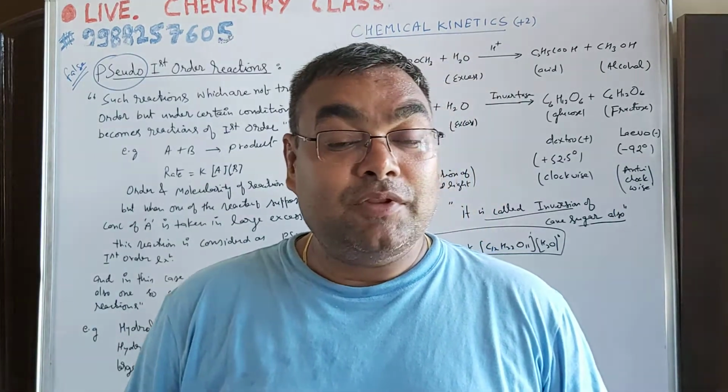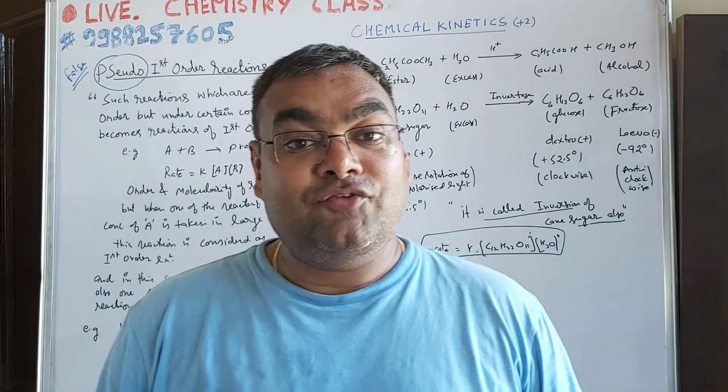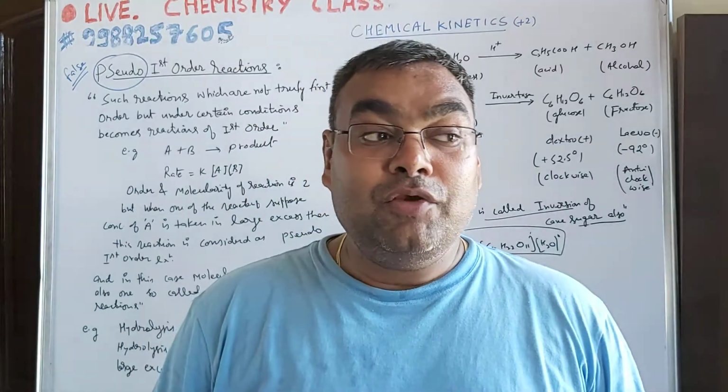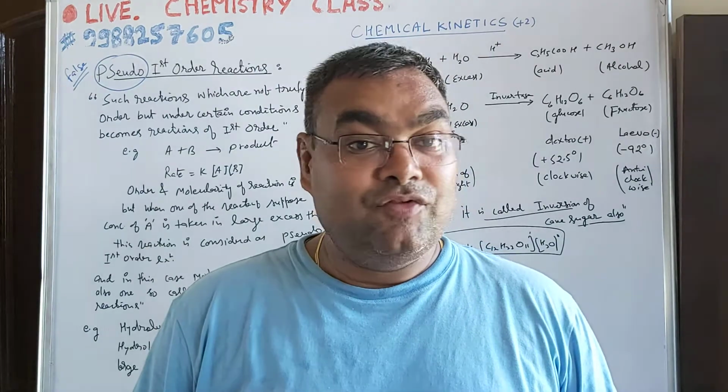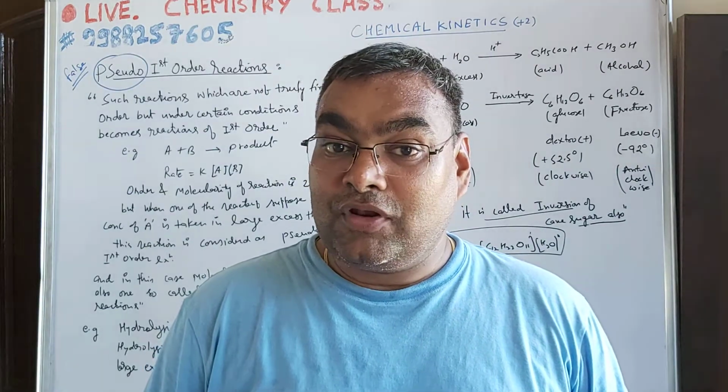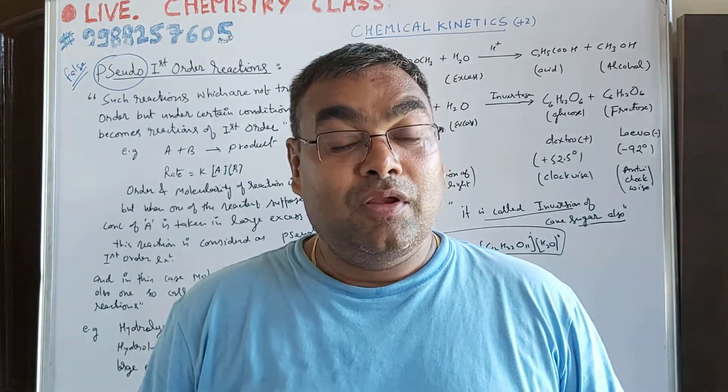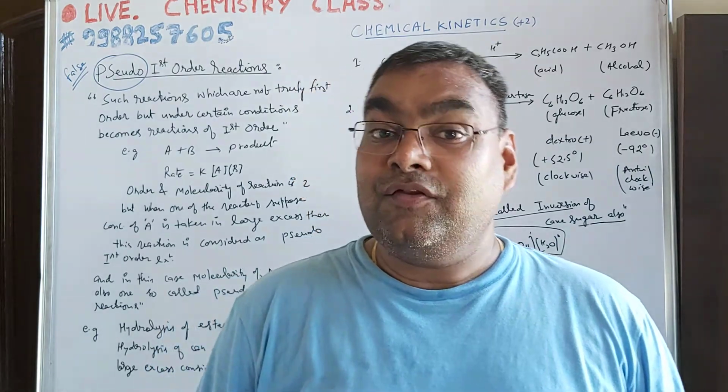That is, the rate of the reaction, not its order, becomes 1. Molecularity of the reaction also becomes 1. While these reactions are not truly first order, nor truly first molecularity, under certain conditions they behave so.